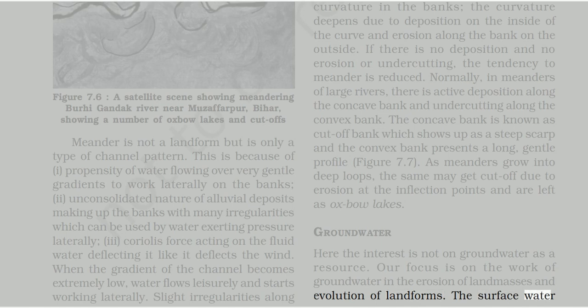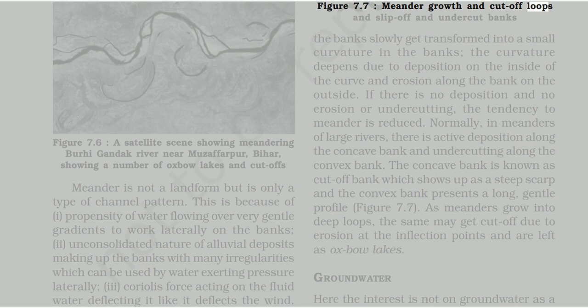Figure 7.6, a satellite scene showing the meandering Burhi Gandak River near Muzaffarpur, Bihar, showing a number of oxbow lakes and cutoffs. Meander is not a landform but is only a type of channel pattern. This is because of the propensity of water flowing over very gentle gradients to work laterally on the banks. 2. Unconsolidated nature of alluvial deposits making up the banks with many irregularities which can be used by water exerting pressure laterally. 3. Coriolis force acting on the fluid water deflecting it like it deflects the wind. When the gradient of the channel becomes extremely low, water flows leisurely and starts working laterally. Slight irregularities along. Figure 7.7, meander growth and cut-off loops and slip-off and undercut banks.